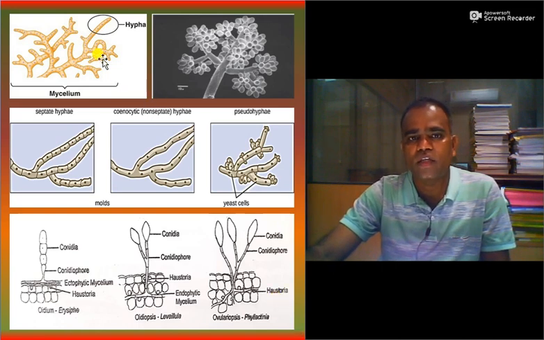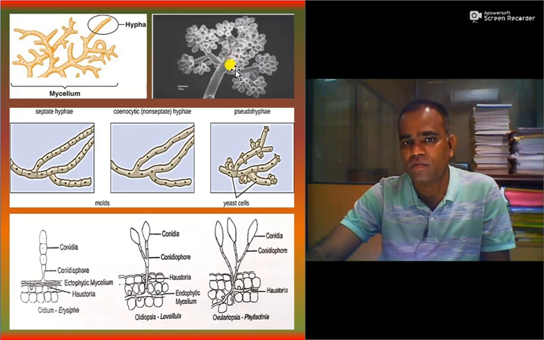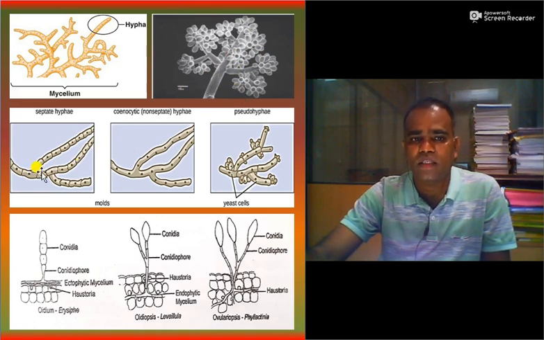So here you can see the tubular structure. It is called as hypha. It is unit structure of a fungi. Network of hyphae is called as mycelia. So this is mycelium. Fungi are producing spores or sporangium, fruiting bodies. Then septate mycelia, mycelia which is having cross walls, which are present in higher fungi.